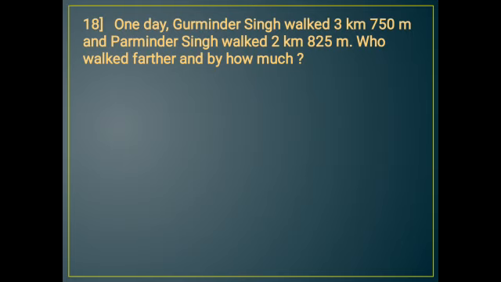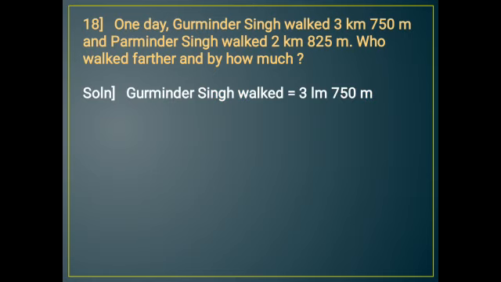Next, 18th question. One day Gurminder Singh walked 3 km 750 meter and Parminder Singh walked 2 km 825 meter. Who walked farther and by how much? So farther means here who has walked more. So by looking at the number, we can say that Gurminder Singh walked more as compared to Parminder Singh. So we have to find how much. So we have to do the subtraction. So we will write Gurminder Singh walked 3 kilometer and 750 meter and Parminder walked 2 kilometer 825 meter.